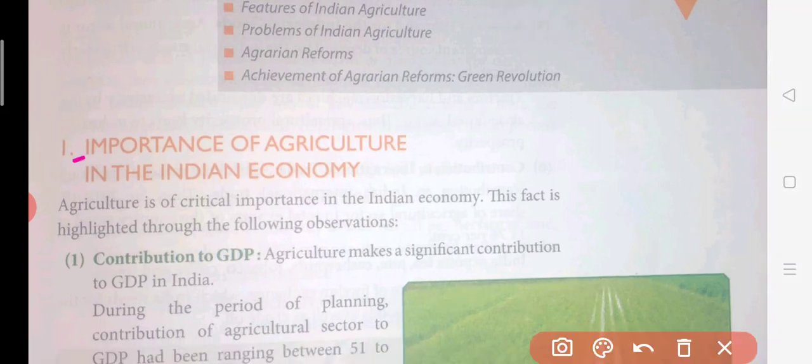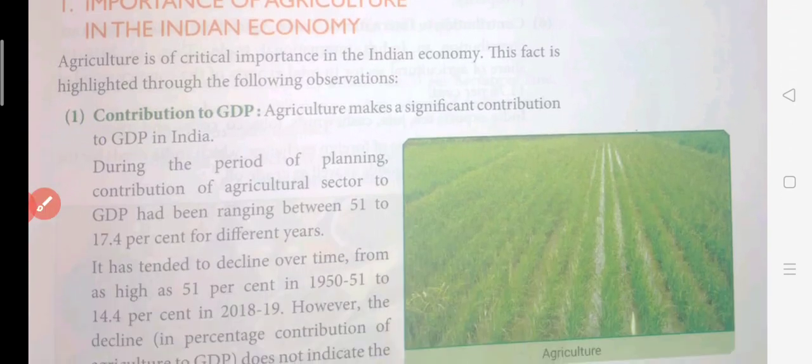The first point here is contribution to the GDP. As we all know, there are basically three sectors: primary, secondary, and tertiary. The primary sector is your agriculture sector. It's just a part of it. Actually there are more sectors, like mining and all, which are also a part of the primary sector. So here agriculture is also a part of the primary sector. So let us talk about this contribution.